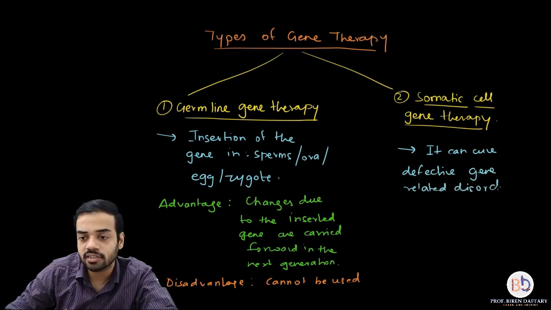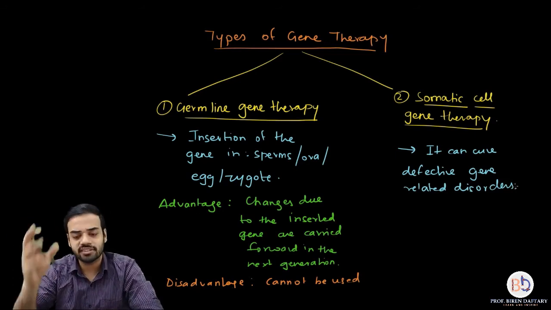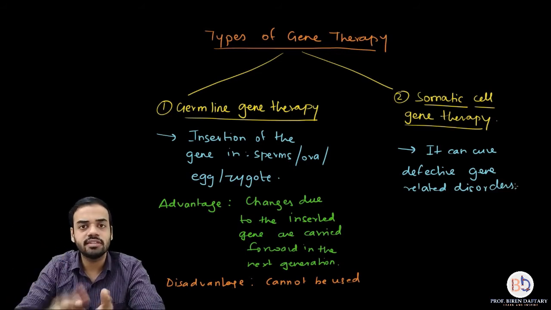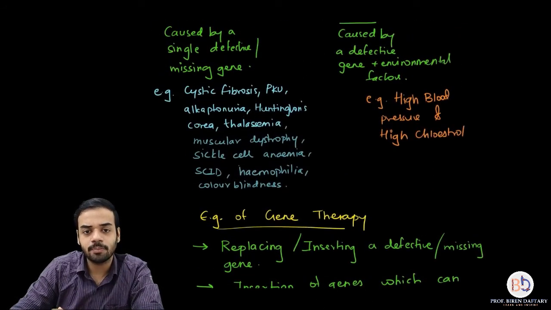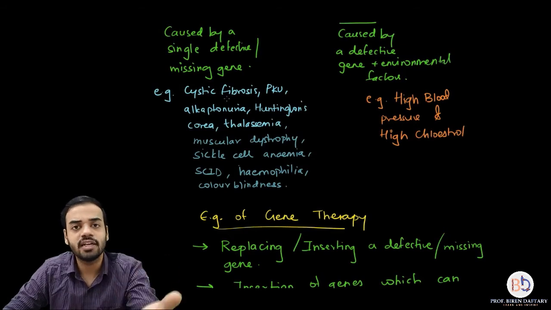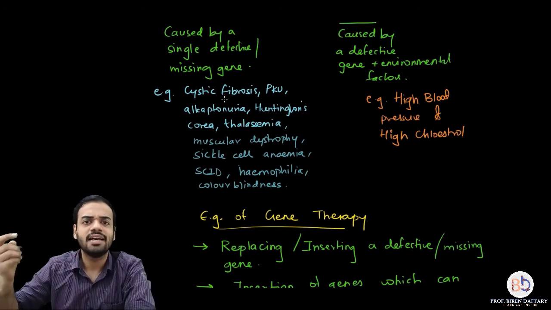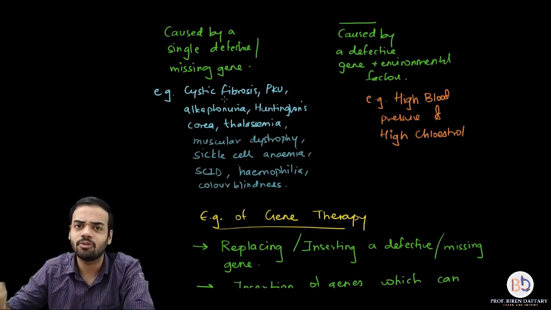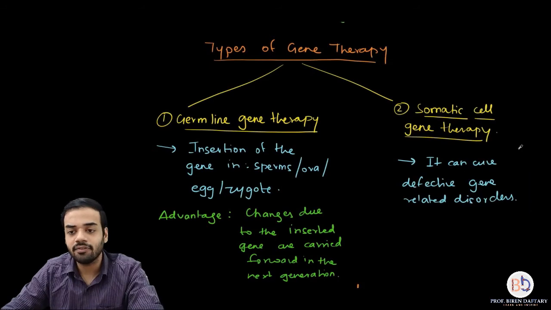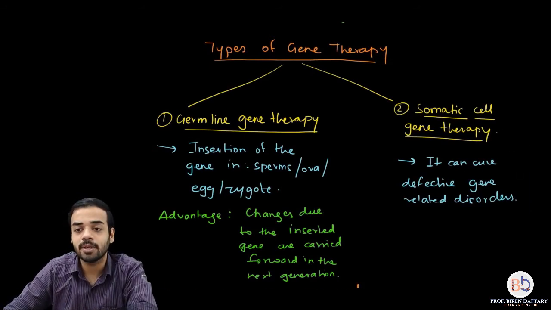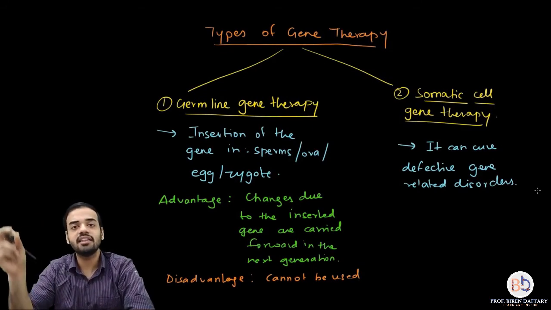Most of the disorders that I had told you earlier, that are caused due to a single defective gene, let us just scroll up so that we can see the examples here: cystic fibrosis, phenylketonuria, alkaptonuria, Huntington's chorea, thalassemia, muscular dystrophy, sickle cell anemia, SCID, which is severe combined immunodeficiency, hemophilia, color blindness. All these disorders can basically be rectified by using somatic cell gene therapy, because you can insert the proper working gene or you can replace a defective gene in the somatic cell.